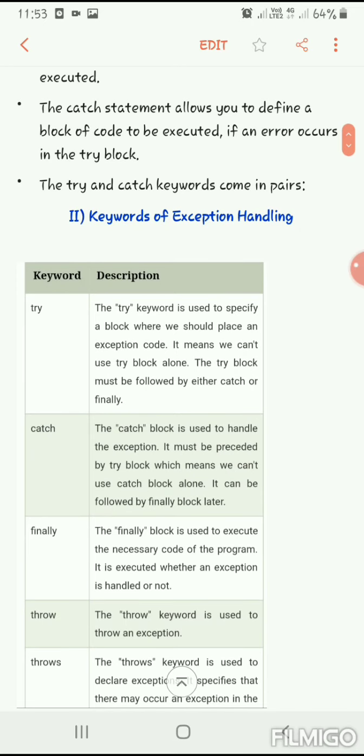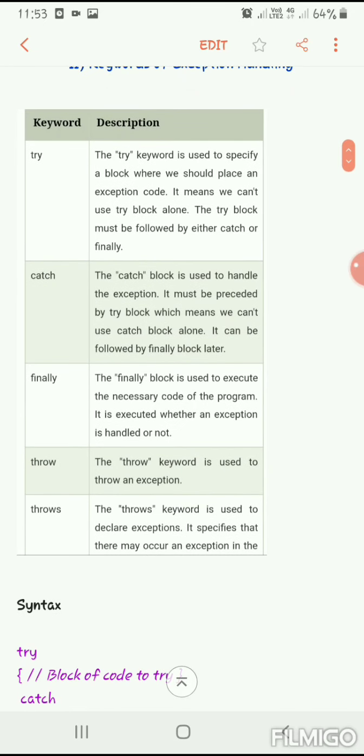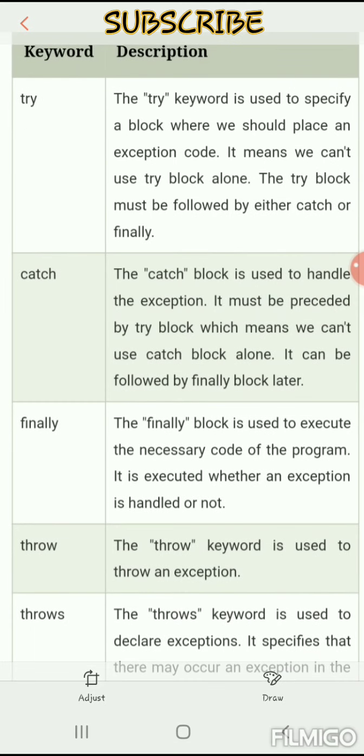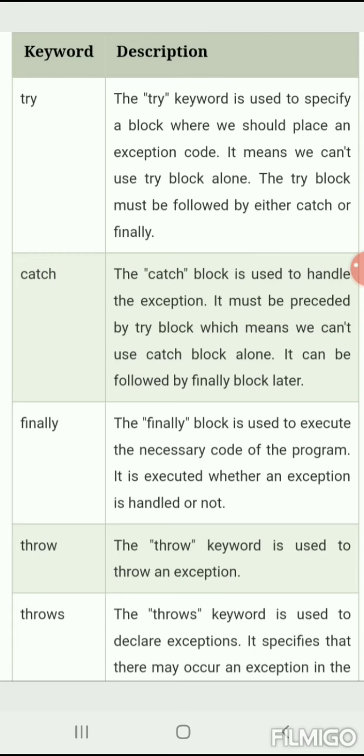In exception handling we have certain keywords we have to know. Try: the try block will raise the exception. Catch: the catch block will handle the exception. Throw is a keyword which is used to throw an exception.